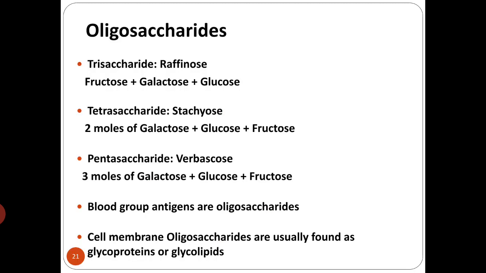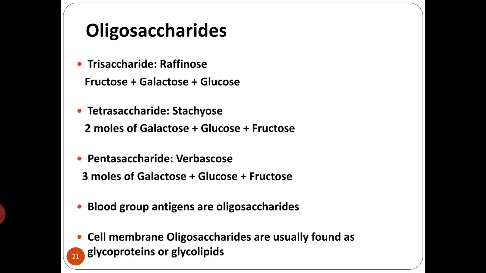Coming to the oligosaccharides, as I said, they are made up of a few sugar units. It starts with three sugar units, that is trisaccharide, then tetrasaccharide, pentasaccharide, etc. An example of a trisaccharide is raffinose, which is made up of one molecule of fructose, one of galactose, and one of glucose. An example of a tetrasaccharide is stachyose, made up of two molecules of galactose, one of glucose, and one of fructose.